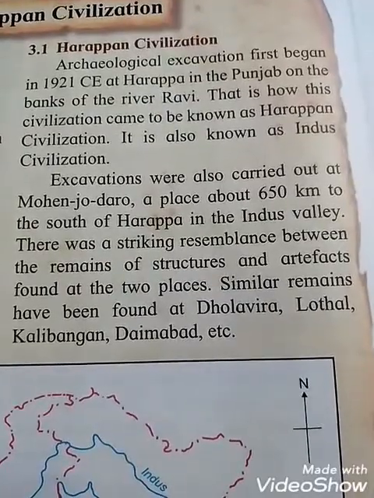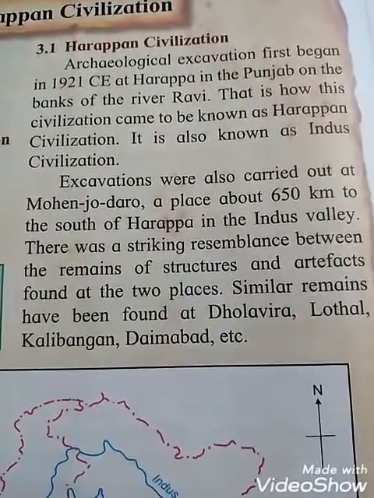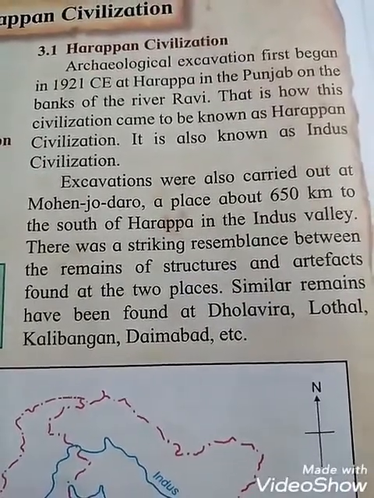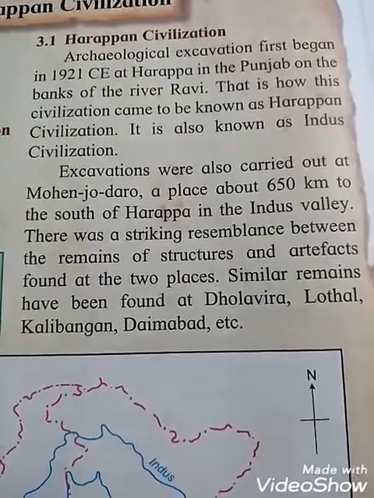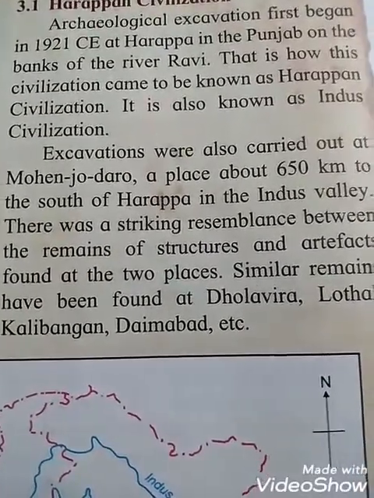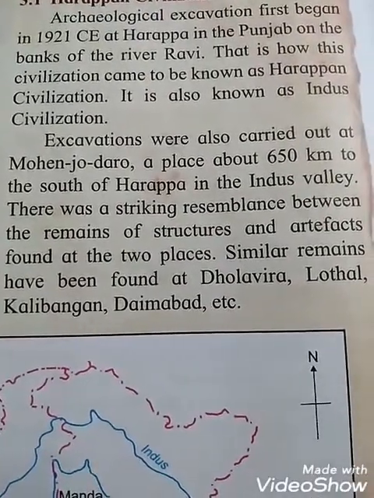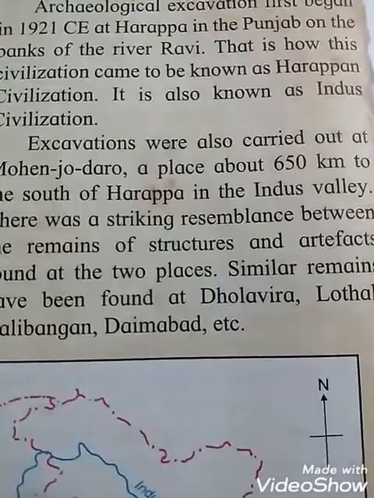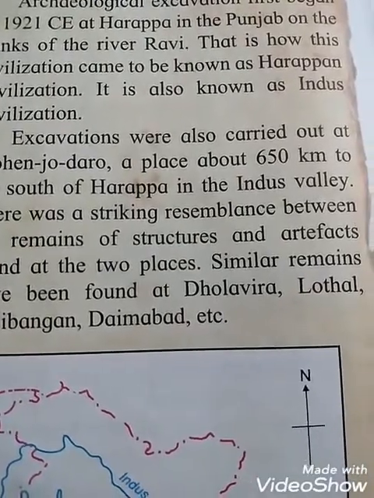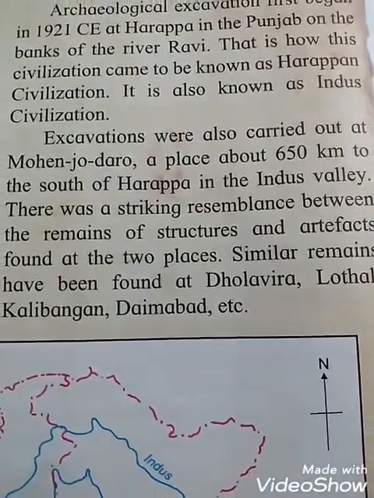Excavation was also carried out at Mohenjo-daro, a place about 650 km to the south of Harappa in the Indus Valley. See students, excavations were also carried out at which place? Mohenjo-daro, about 650 km to the south of Harappa in the Indus Valley. There was a striking resemblance between the remains of structures and artifacts found at the two places. See students, artifacts means what? An artifact is an ornament, tool or other object made by a human being, especially one that is historically or culturally interesting.